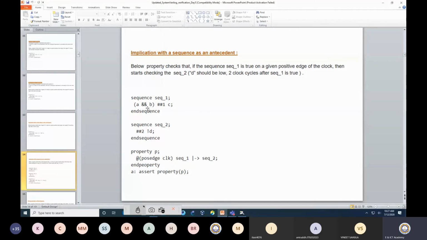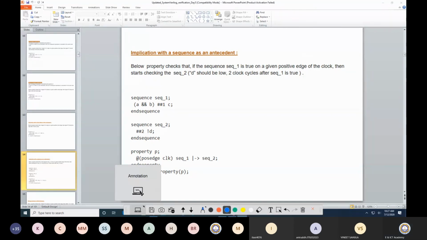In the first sequence, A is high, just observe that A is high. So I am verifying that A is high, then B should be high, then after a 1 clock delay, C should be high. So all this together I am defining as sequence underscore 1.